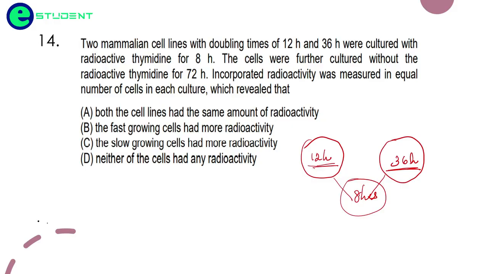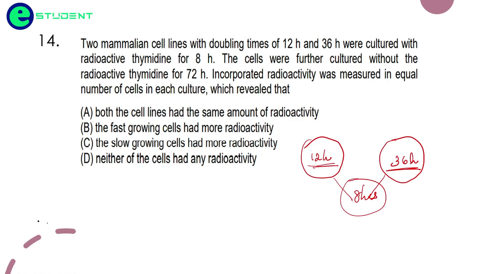Friends, one thing we have to remember: once the DNA takes up the radioactive thymidine, even after 100 generations you will see the presence of radioactivity, because the parent DNA replicates and transfers the radioactive thymine template into the offspring.